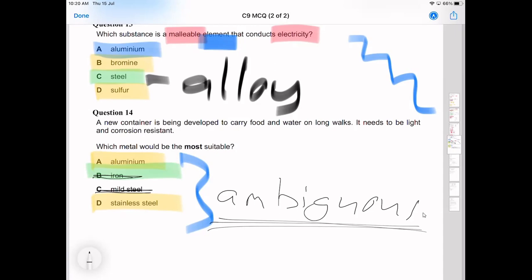Because you understand that both of them are not corrosive. You understand that aluminium is light, but in reality, stainless steel can also be quite light because you can make it a lot thinner. You could probably think of it this way: you could have a thin stainless steel versus a thick aluminium, and if you put that on the mass scale, they would probably have exactly the same mass. So it's a stupid question, in my opinion. And this is going on YouTube, so everyone in the world can see that.